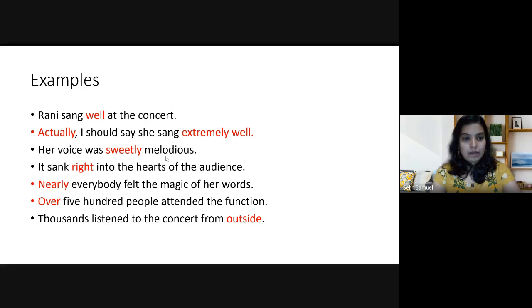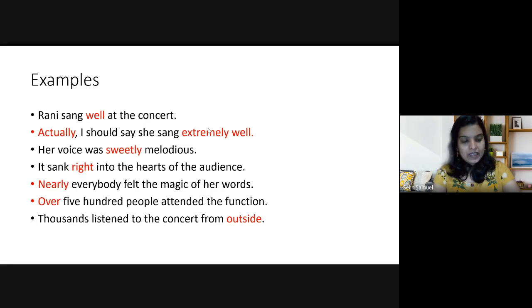And the final example, thousands listen to the concert from outside, where outside is an adverb there, and this outside is acting as a complement to the preposition from. From is a preposition there, and outside is acting as an adverb to the complement. It is acting as a complement of the preposition from.